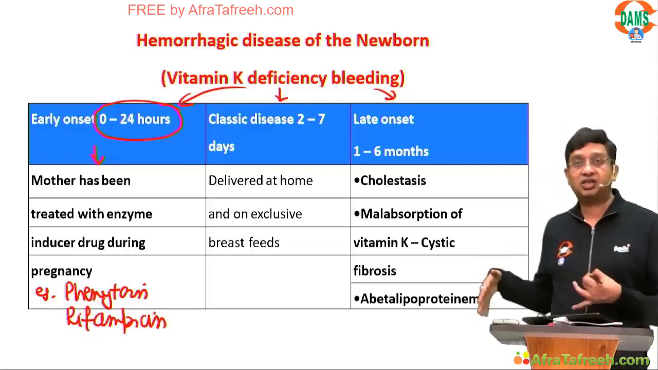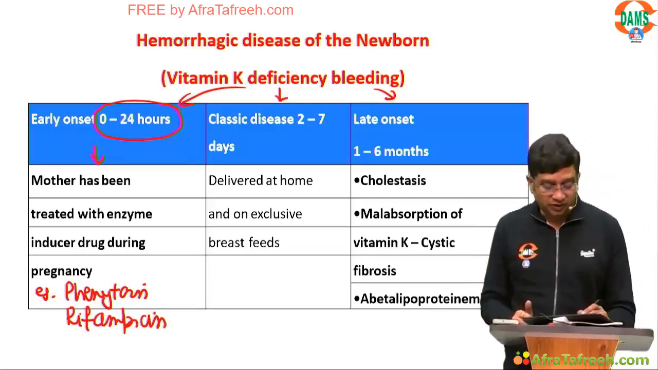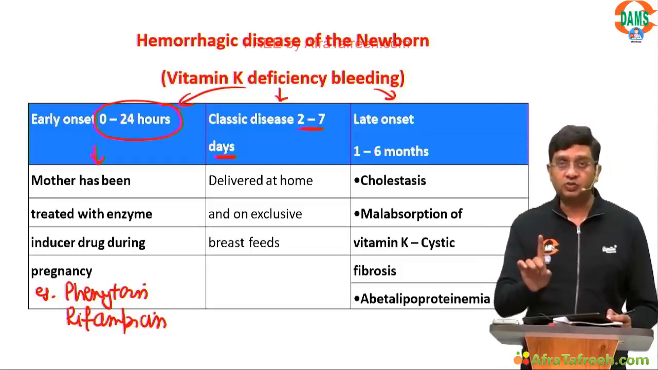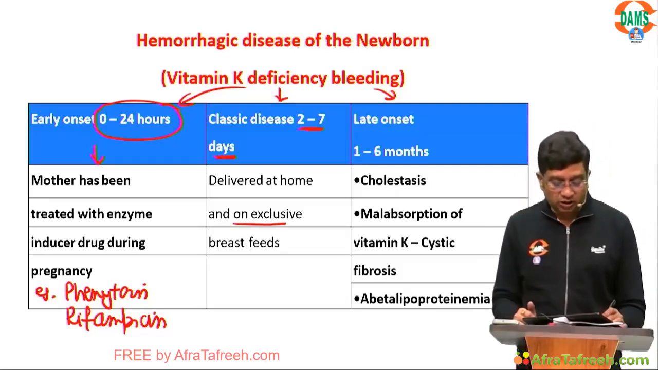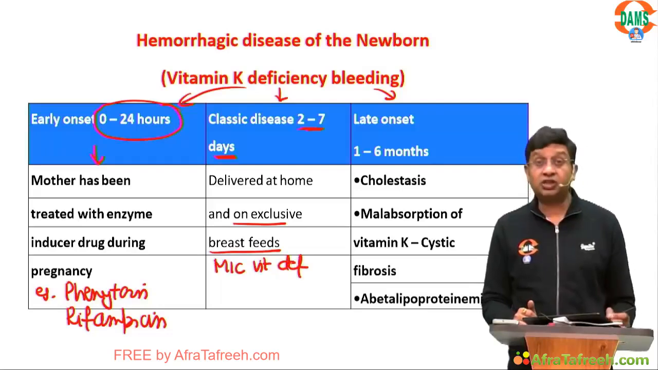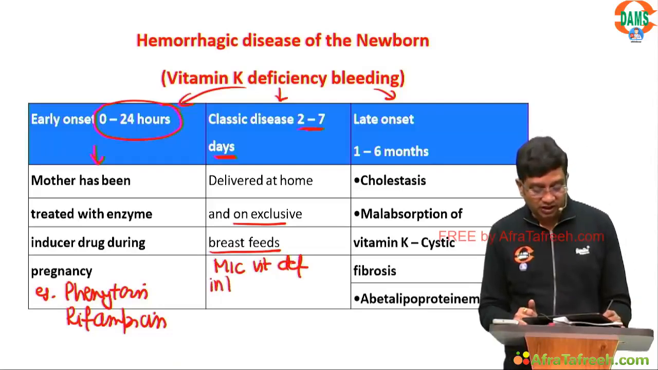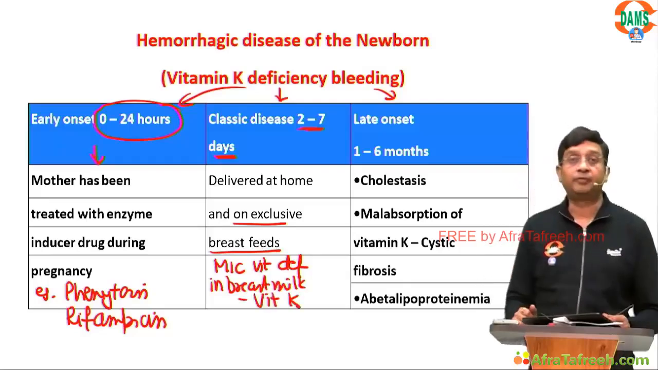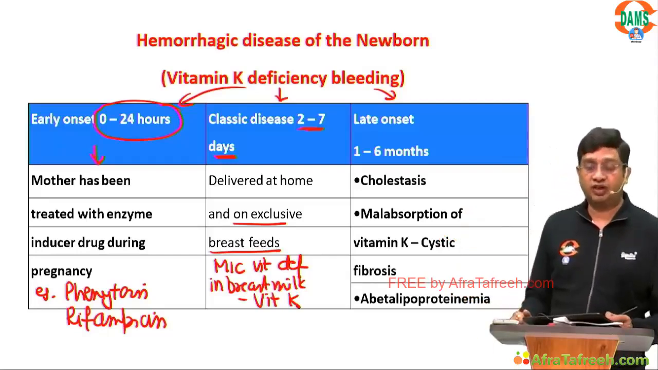In the classical, it is basically presenting between 2 to 7 days after birth. The child was delivered at home. The child did not receive injection vitamin K. That is one thing. And the child is on exclusive breastfeeding, and the most common vitamin deficient in the breast milk is vitamin K, right? So this is the classical we are talking of.